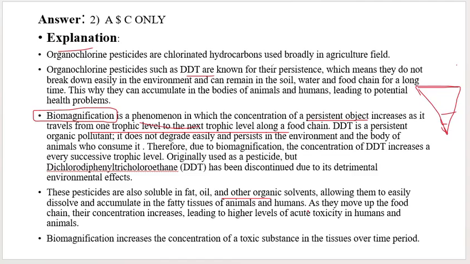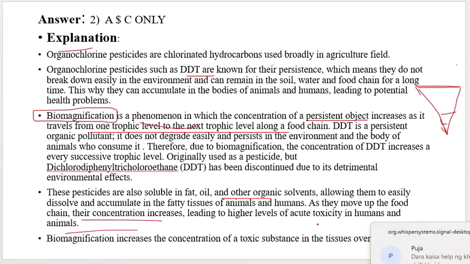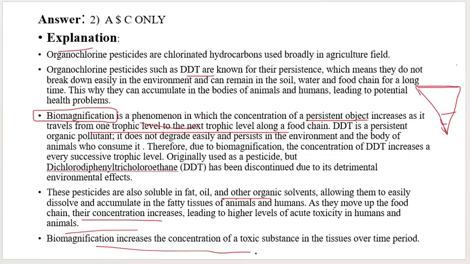That's why they can remain for a longer period of time in a human or animal body, leading to an increase in their concentration and higher-level acute toxicity in humans and animals. So biomagnification increases the concentration of a toxic substance in the tissues over a period of time.